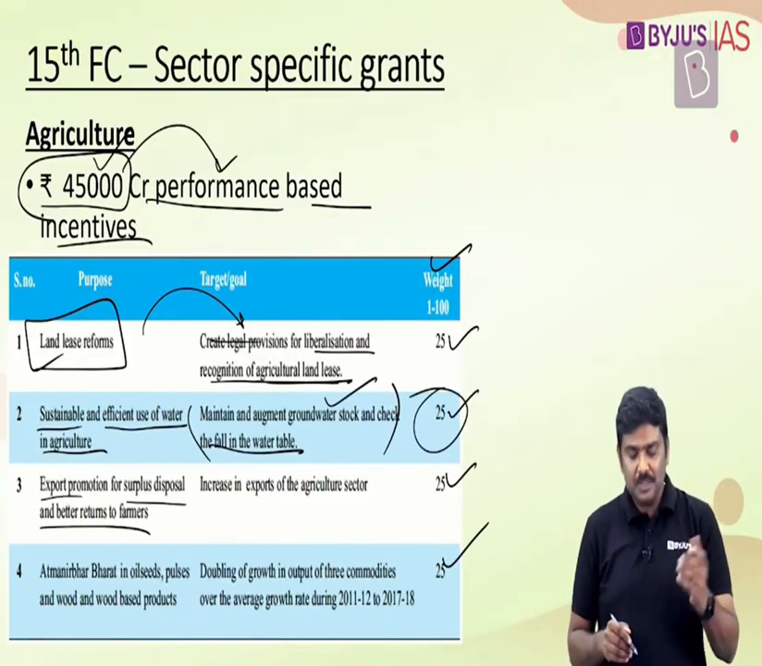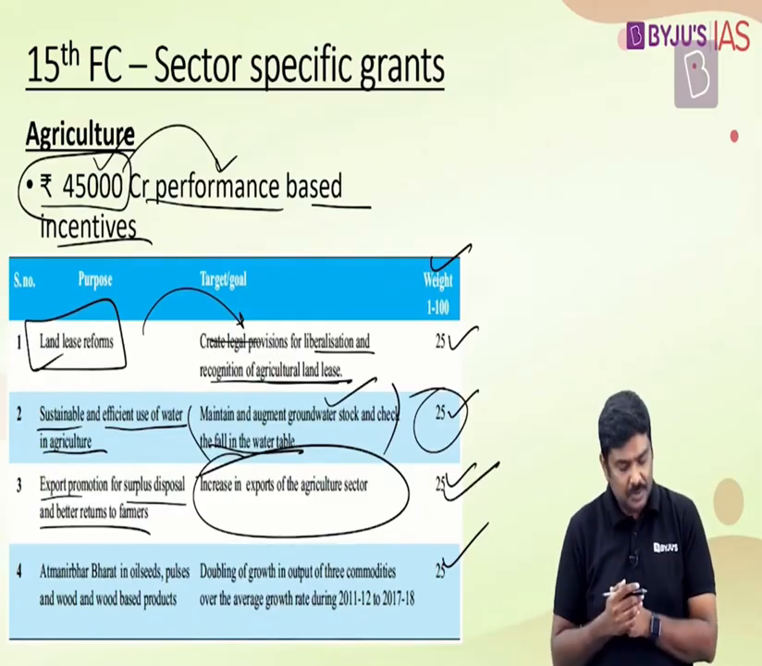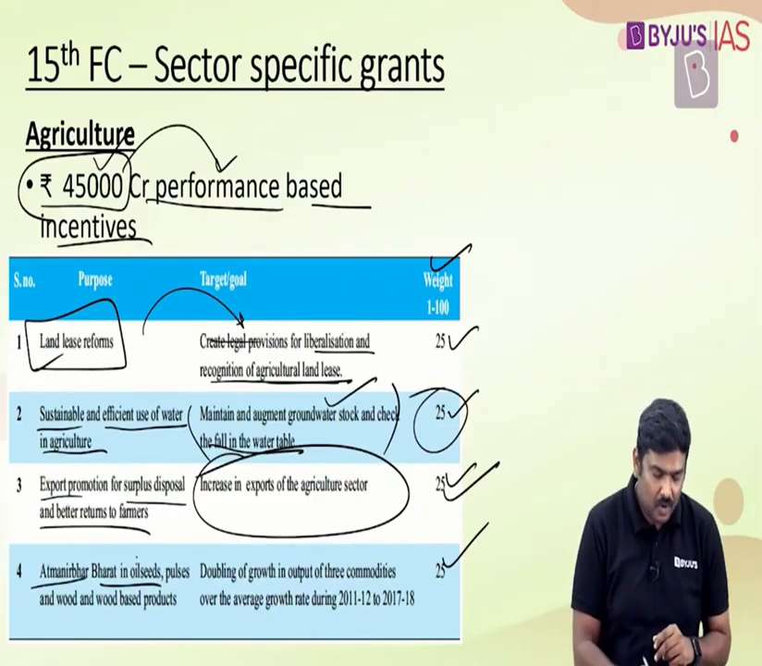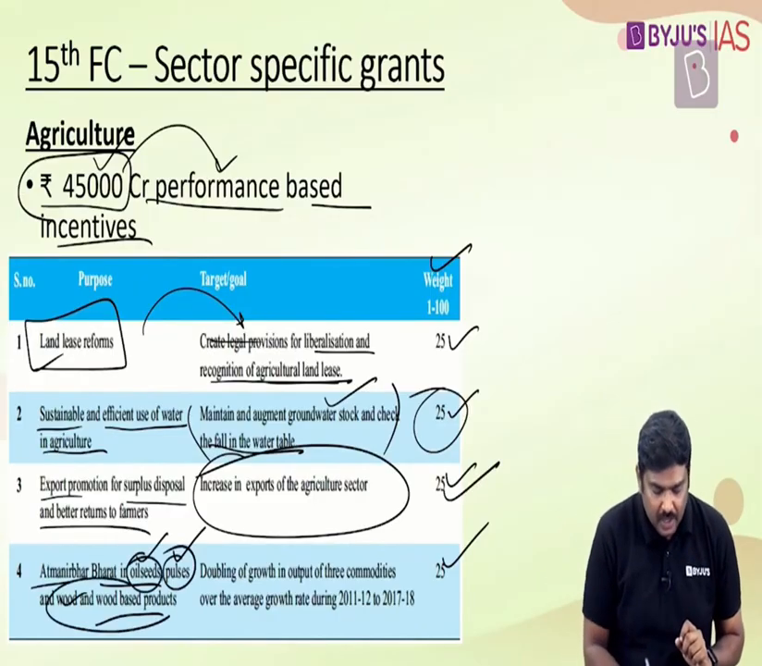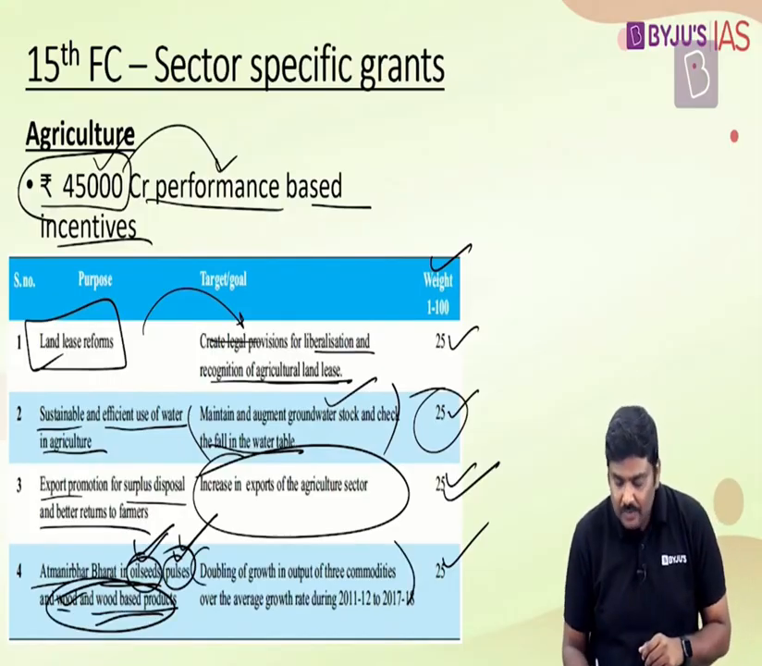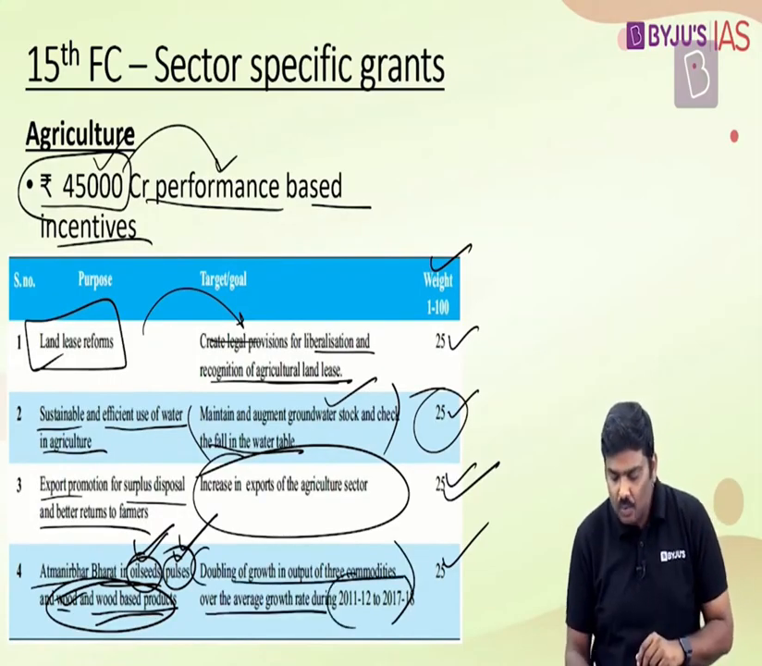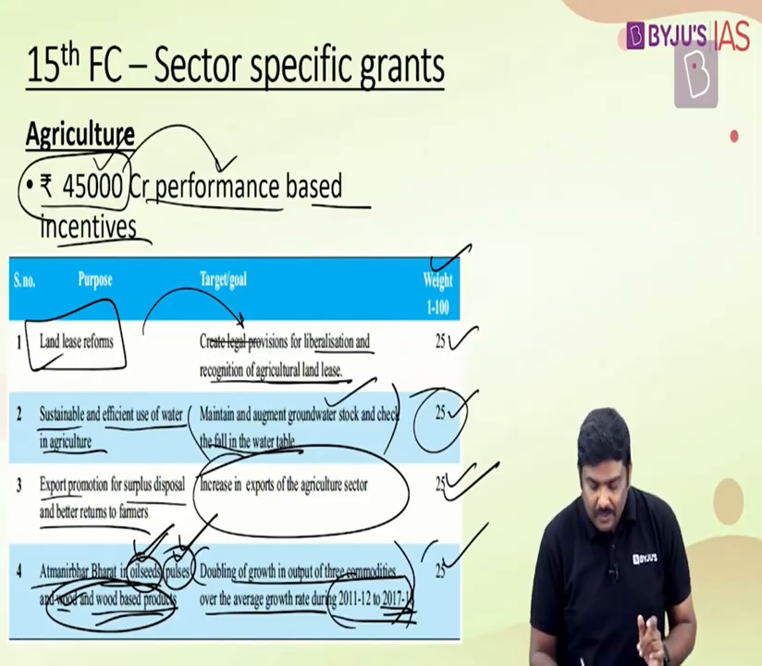Export promotion, in case of a surplus production, we will have to increase the export in the agriculture sector. Weightage of 25% has been provided. In case of Atmanirbhar Bharat idea, in case of the oilseeds, pulses, wood and wood-based products, these are the 3 groups covered here. Oilseeds, pulses, wood and wood-based products. The idea is we need to double the growth of these particular commodities, based on what was the total output between 2011 to 2017-18. Again, the weightage of 25% has been provided.